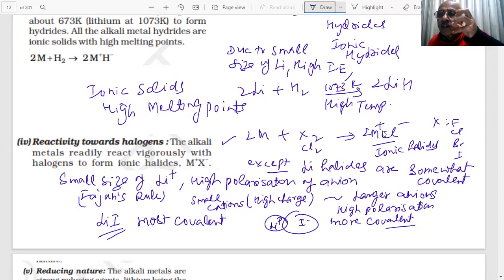The smaller the ion, the higher the charge by radius ratio, or in other words, the more the charge density. Smaller the ion, more the charge, larger the anion, greater is the polarization as given by the Fajans rule. So more will be the covalent character, students. Therefore, these are some of the reactions of the alkali metals, and we will continue with more reactions in our next lecture.